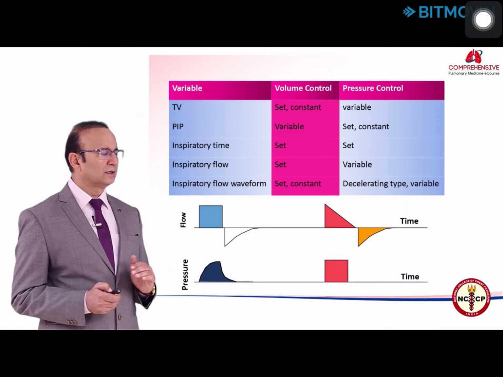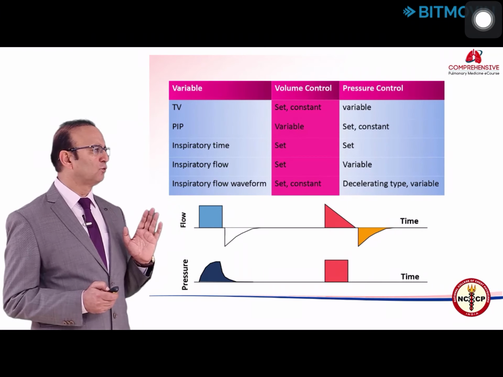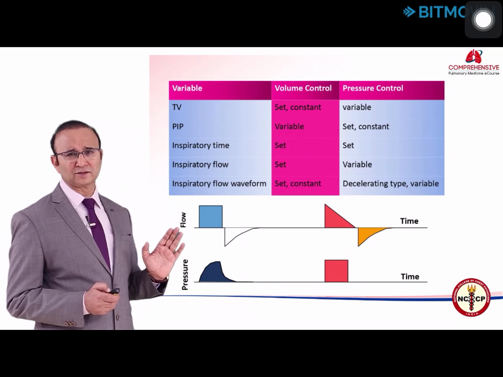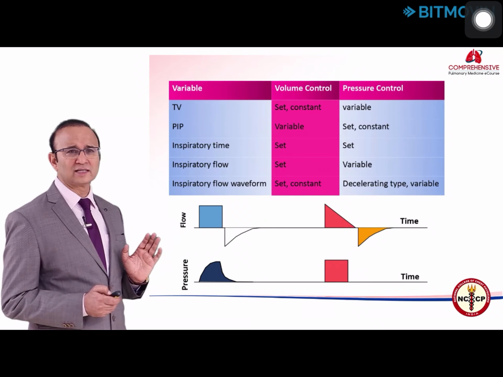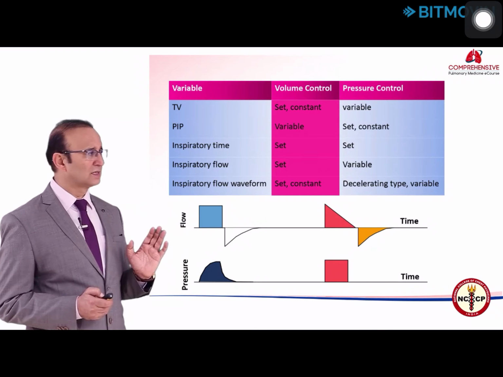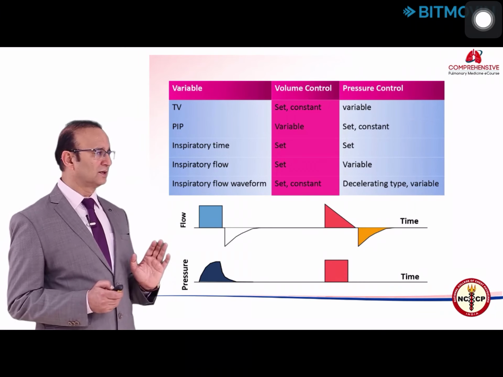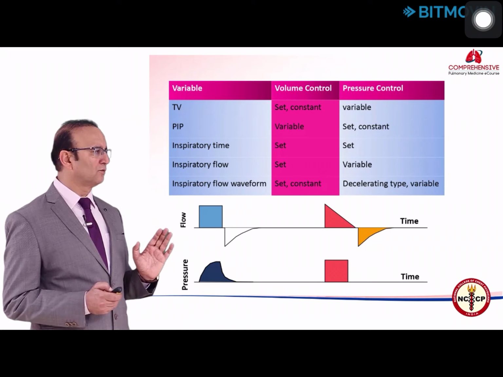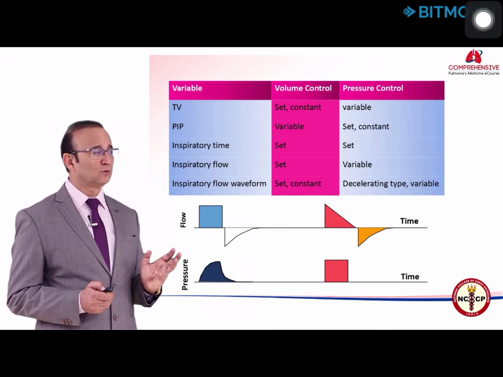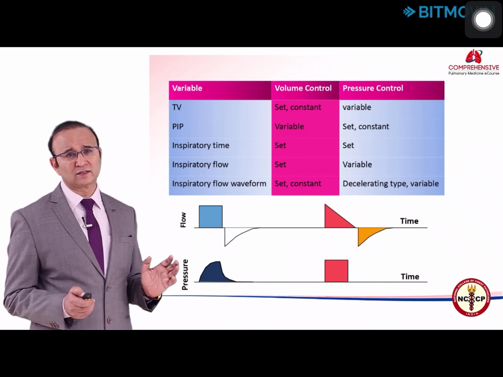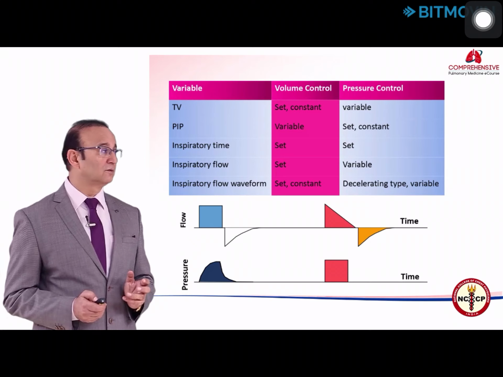Now let's see the left side. This is a typical feature of a volume-oriented mode of ventilation or volume-controlled breath. Most modern ventilators are flow controllers, and tidal volume is derived as a product of flow rate and inspiratory time. Thus, in volume-controlled ventilation, once set by the physician, both the flow rate and time remain constant from breath to breath to deliver the volume which you have fixed on the ventilator.